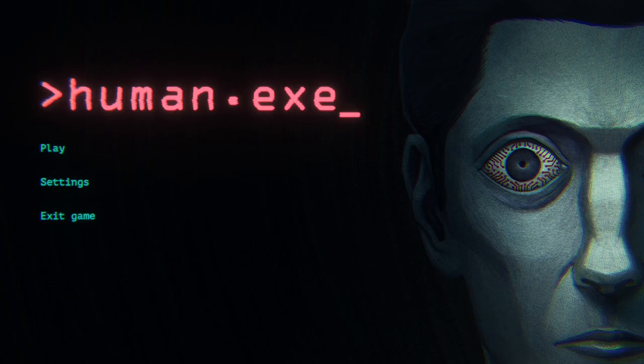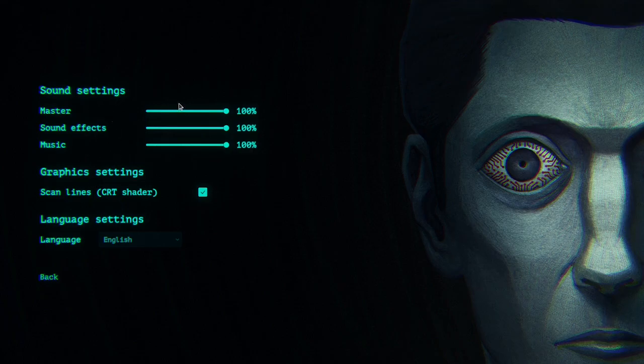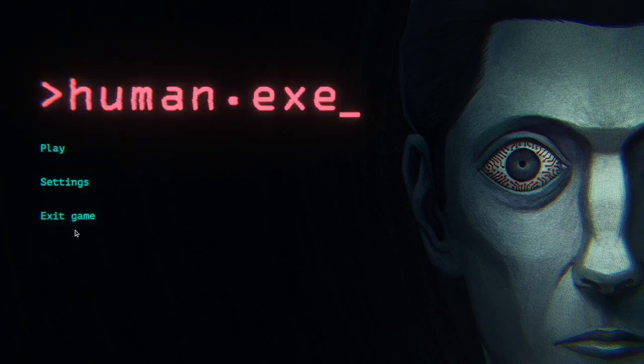It is a fairly short game, kind of a demo as it were. I think the devs don't really describe it as a demo, but yeah, there's a better experience than the demo on Steam, but we're just playing the browser demo on itch.io, and yeah, having a lot of fun. Very, very enjoyable. I love this image as well with the eye with circuits in it. Right, let's jump in. Let's let the game and the tutorial tell us about what's going on. Actually, let's first have a look at the settings, good quality of life controls, all of that kind of stuff. Very, very good job, developer. Let's jump in.